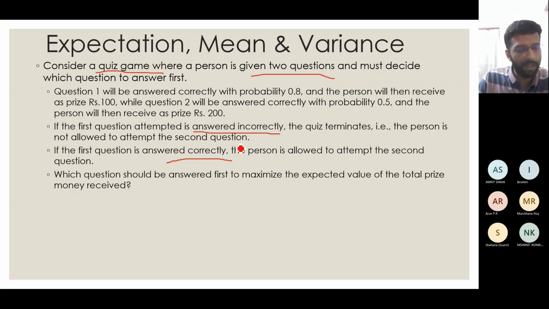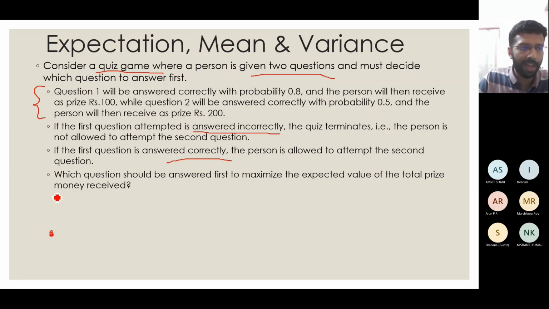Now here there is a probability as well as an amount, or a gift, associated with each correct answer. We will try to write this as a tree diagram. That will make the problem statement clearer.